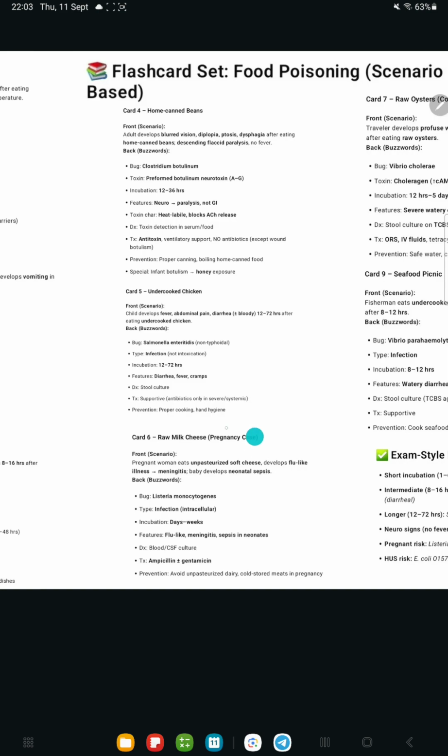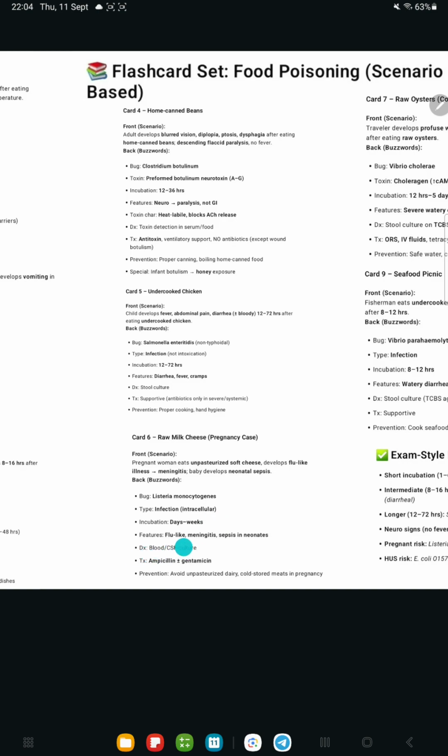And now this is important, pregnancy. Anytime in a question the word pregnancy is mentioned. Okay, raw milk cheese. A question can come like: pregnant woman eats unpasteurized soft cheese, develops flu-like illness, meningitis, baby develops neonatal sepsis. So the bug, pregnancy, Listeria monocytogenes, this we have to remember. Again, the type is infection, that is intracellular. Incubation is days to weeks. Flu-like, meningitis, sepsis in neonates, taking some time. Meningitis can take some weeks also.